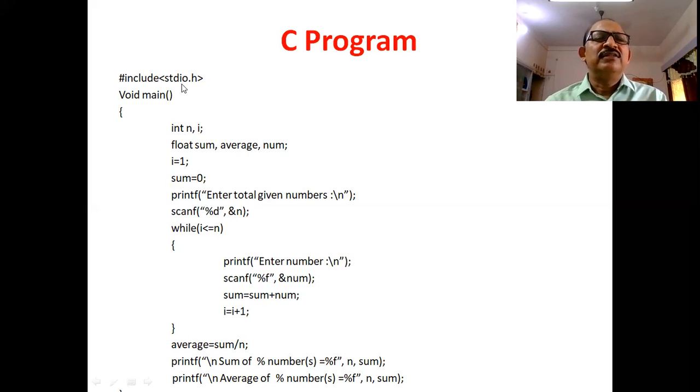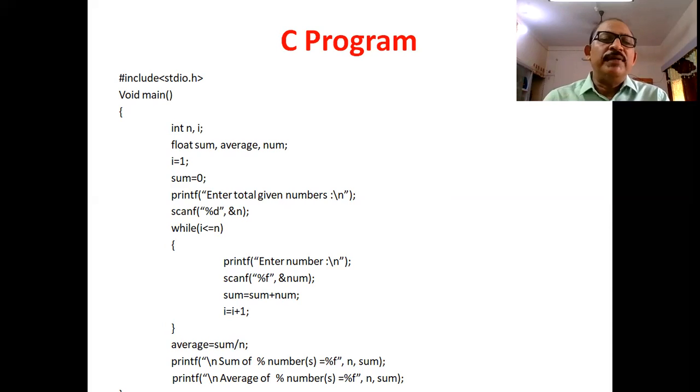Here you can see this is the #include <stdio.h>, this is the header file. Then you can see the main function. Next statement, here we have to declare all the variables which are used in the algorithm or flow chart. Here we will declare n and I as integer variables, sum, average, and number as float variables. And next step, we will initialize the variables I with 1 and sum is equal to 0.